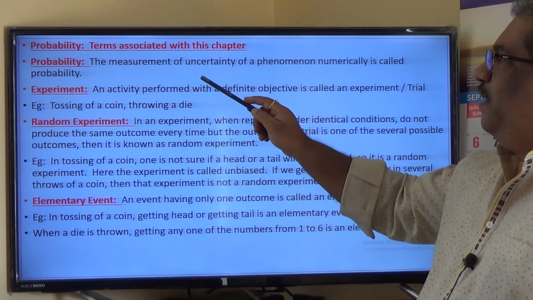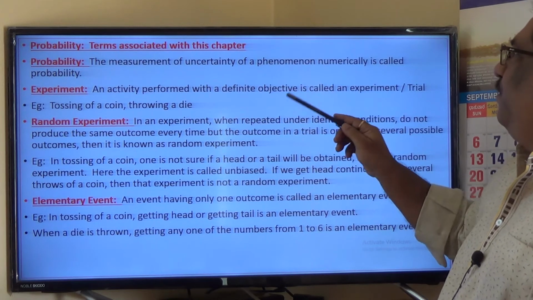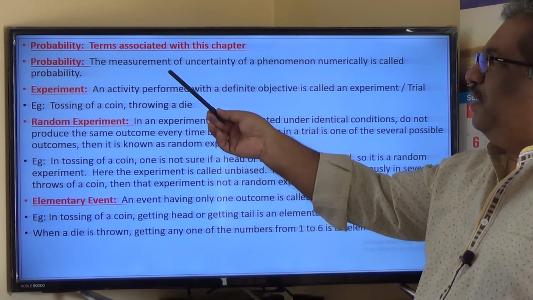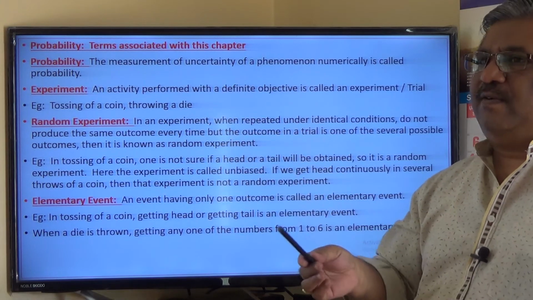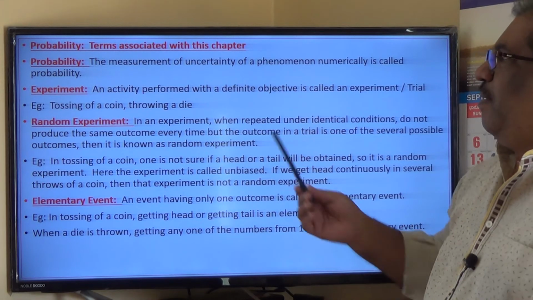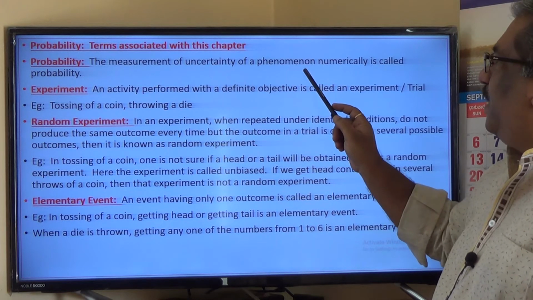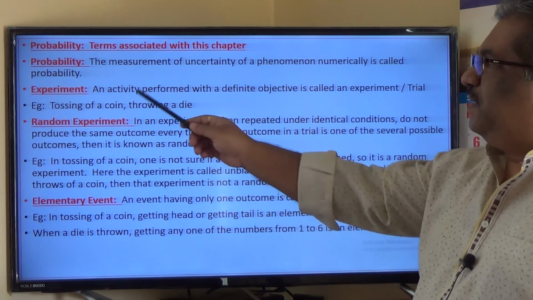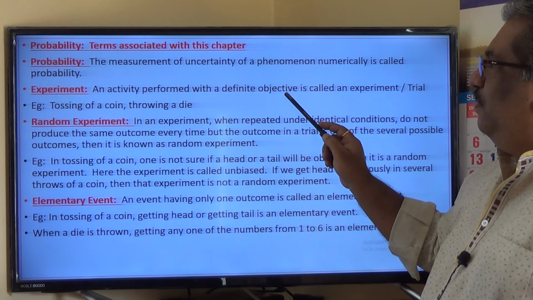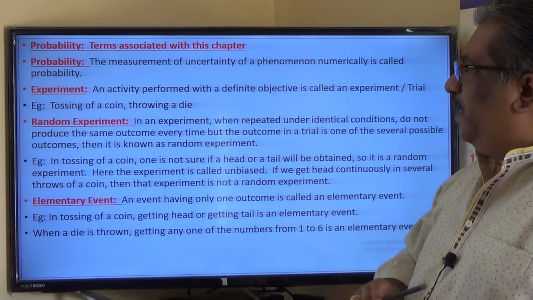Probability, the measurement of uncertainty of a phenomenon, uncertainty of an activity numerically, is called a probability. So in other words, the measurement of uncertainty means the measurement of chance numerically in the form of numbers is called probability. What is an experiment? An activity performed with a definite objective is called an experiment. Example, tossing of a coin, throwing of a die, etc.